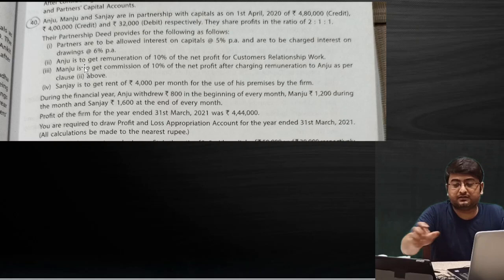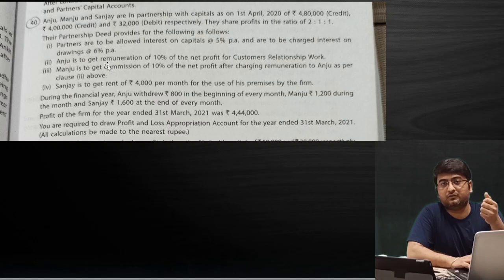Make sure you understand one thing: whatever the transactions are in the partner's capital account and the P&L appropriation account, for all the transactions we will have journal entries. If it is a transaction such as a charge against profit or an appropriation of profit, these items will each have two journal entries, one opening, second closing. And in case of profit transfer balance, it will have only one entry. In case of closing divisional profit transfer, that will have only one journal entry. This was the question about journal entries.